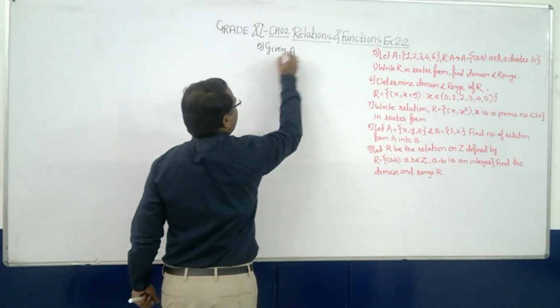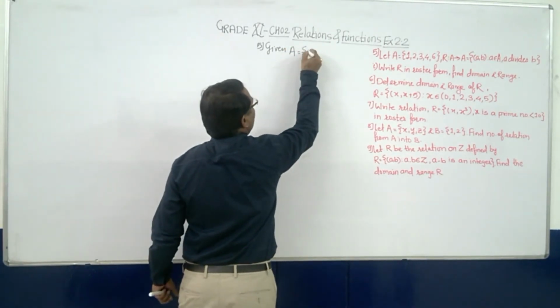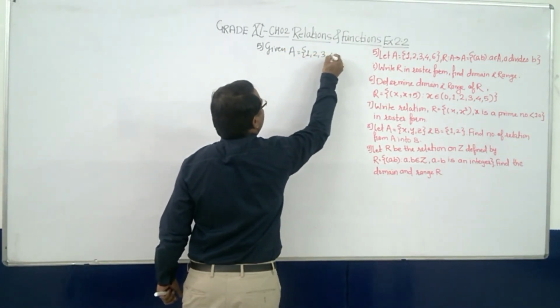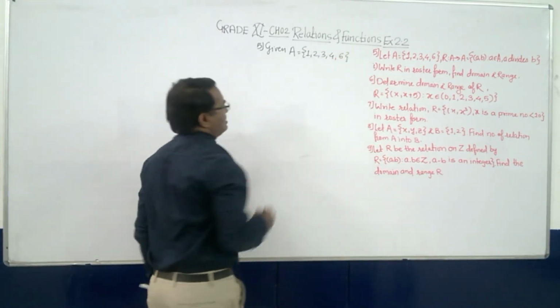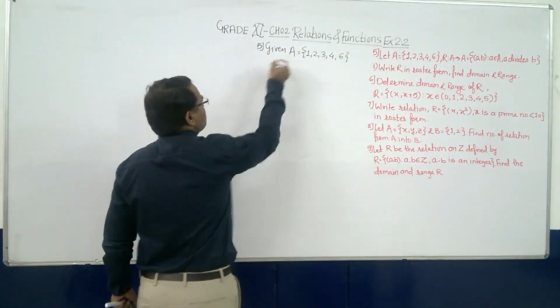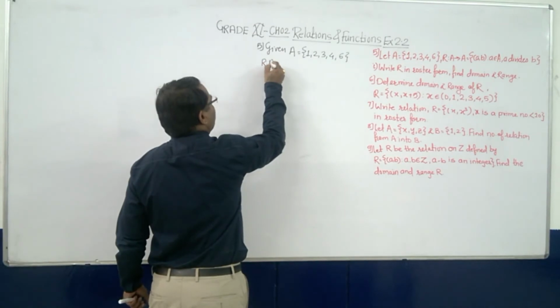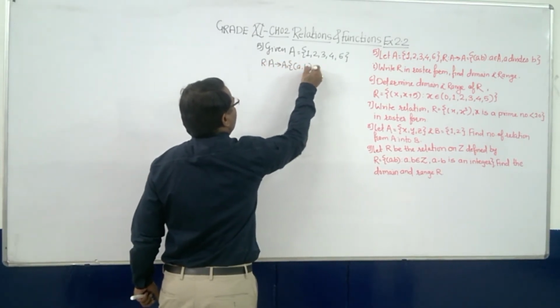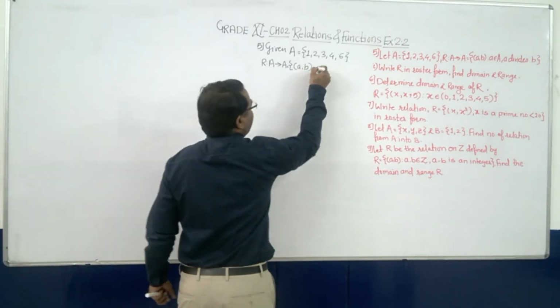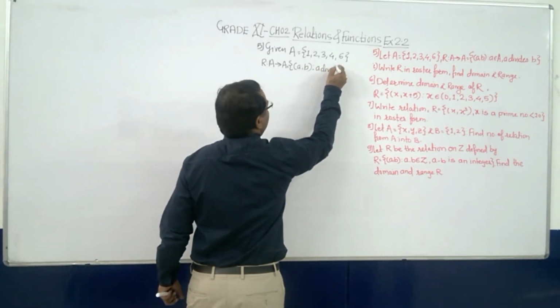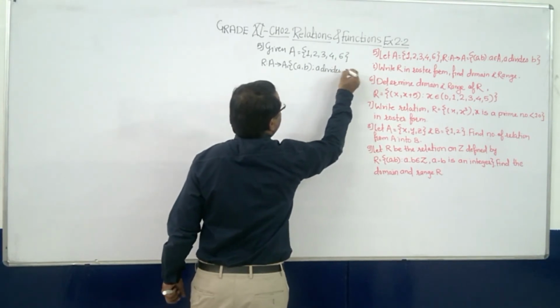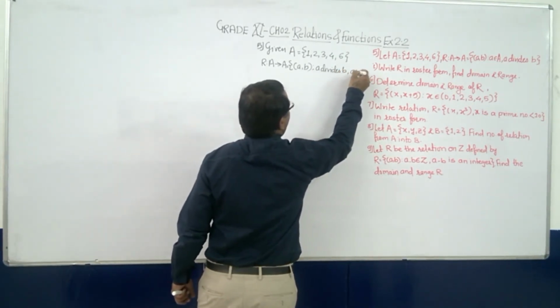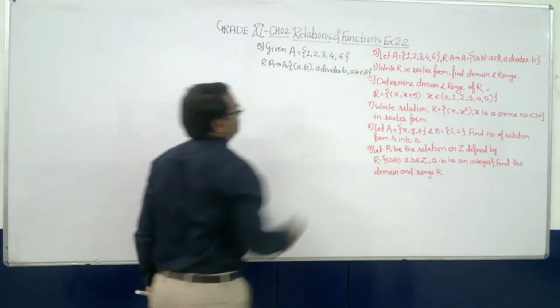A is {1, 2, 3, 4, 6}, and R is the relation from A to A where a divides b.